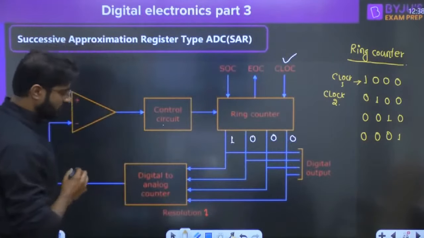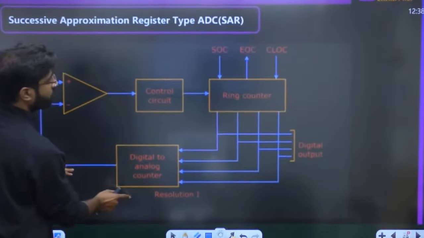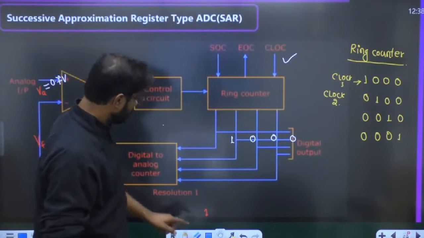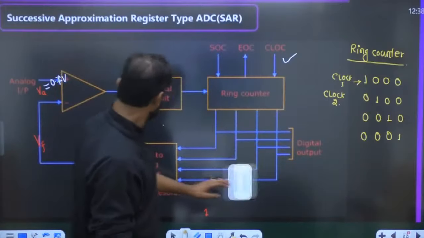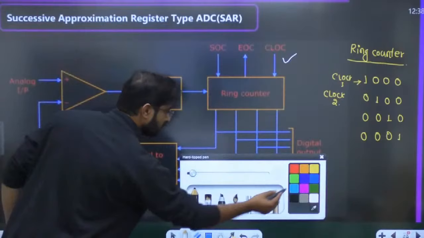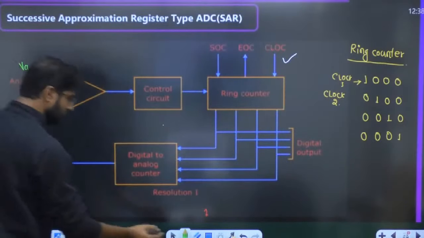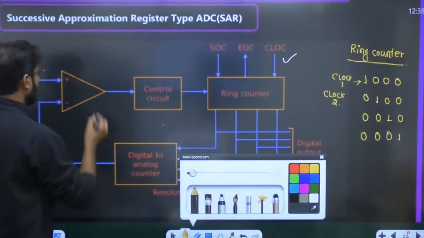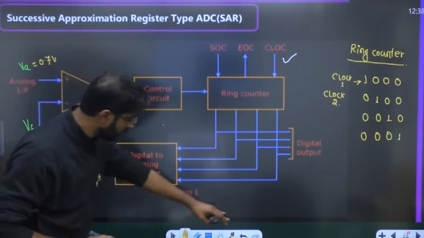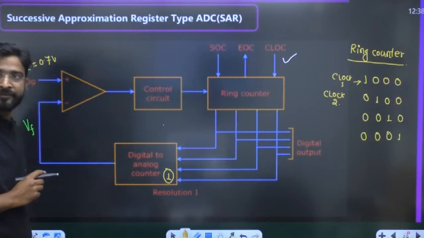It means if you want to discuss how this circuit is going to work, if you apply the 0.7 volt, how the conversion is going to happen. So everyone try to understand. And here the resolution we are taking as 1, right?